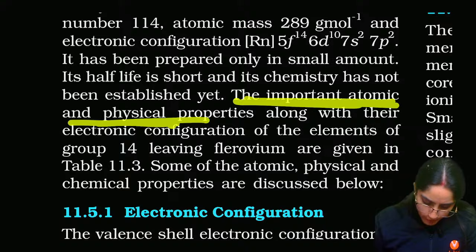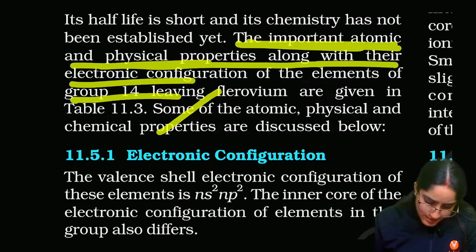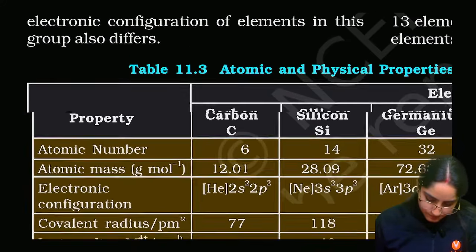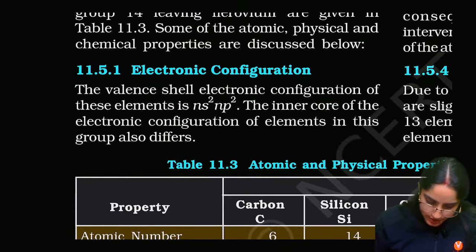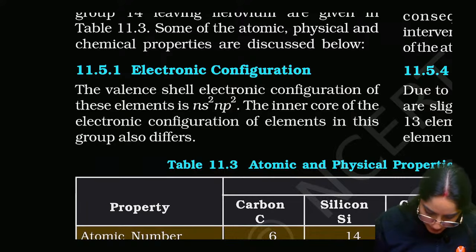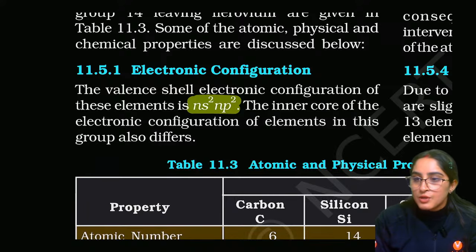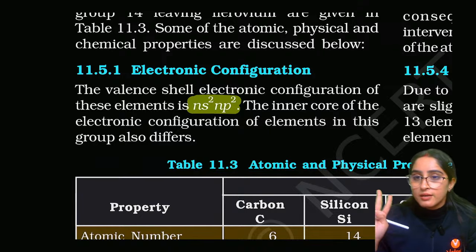The important atomic and physical properties along with the electronic configurations of the elements, leaving flerovium, are all discussed here. We'll understand it from the electronic configuration. First thing is, what is the electronic configuration? Electronic configuration is ns2 np2, right? So how many electrons does it have in the outermost shell? It has 4 electrons, guys.